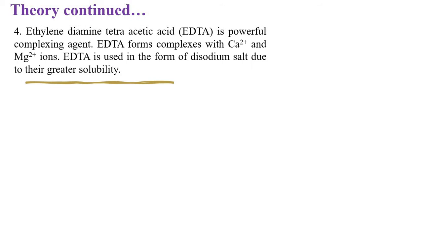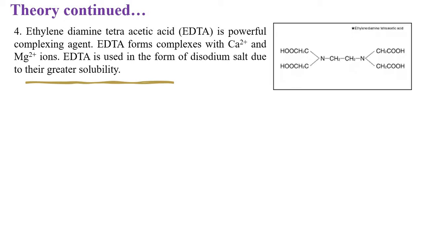For this titration, we are using ethylene diamine tetraacetic acid as a complexing agent. This EDTA solution is to be taken in the form of disodium salt. Why disodium salt? Because it has greater solubility and forms complexes with calcium and magnesium ions. So this is the structure of EDTA.